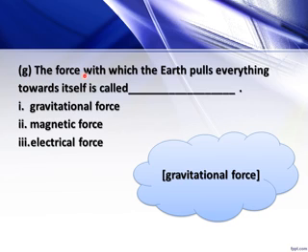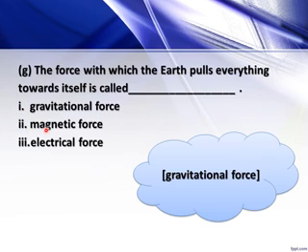Number G, the force with which the earth pulls everything towards itself is called dash. Okay, so it's very simple. The force with which earth pulls everything towards itself, that is the gravitational force. Gravitational force is the downward pull of the earth.